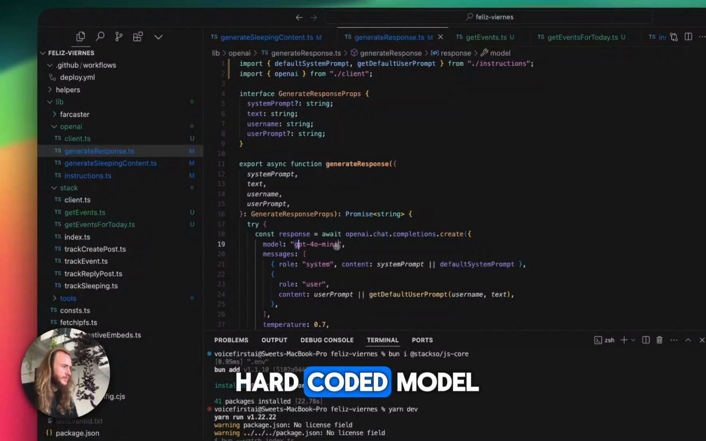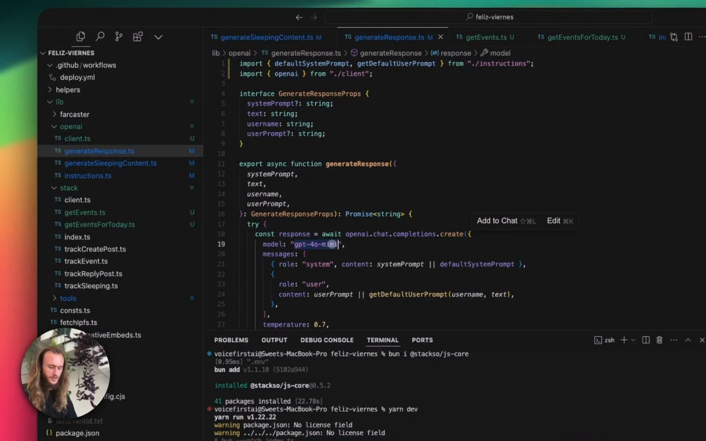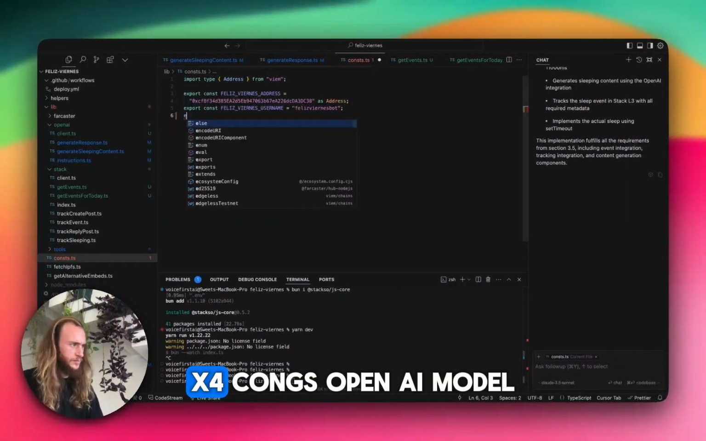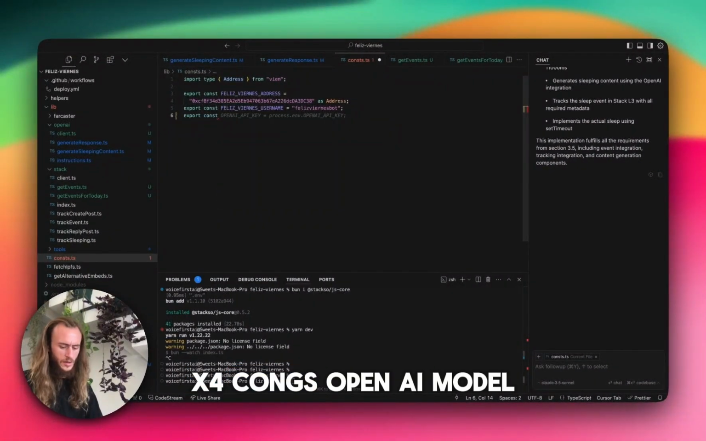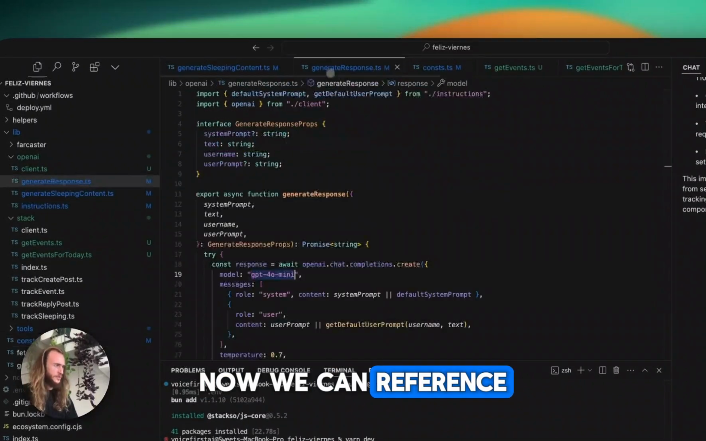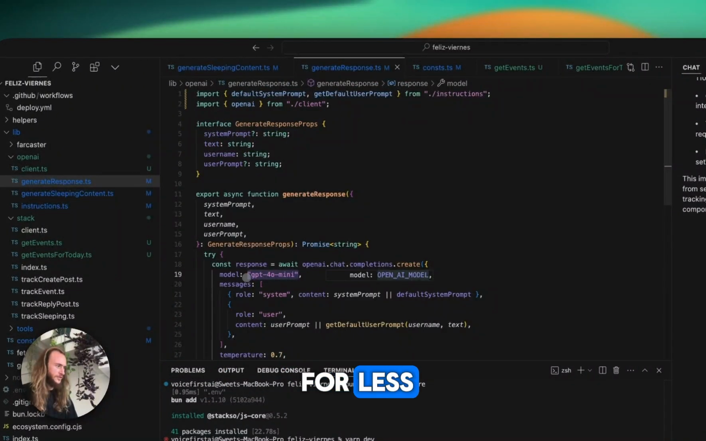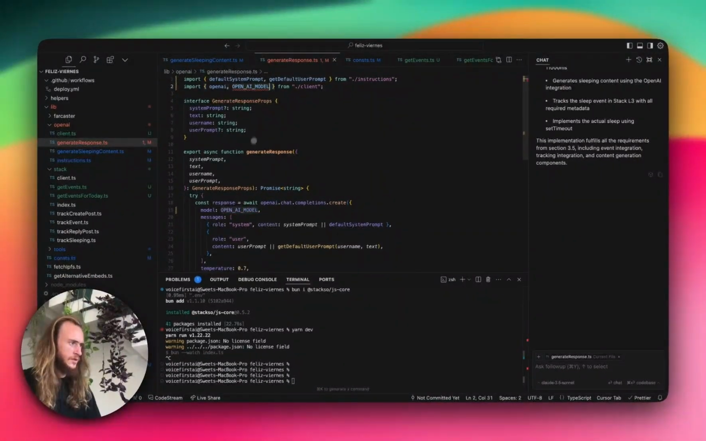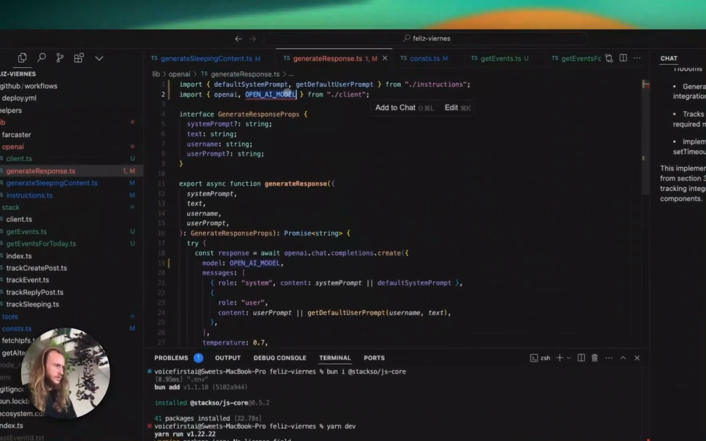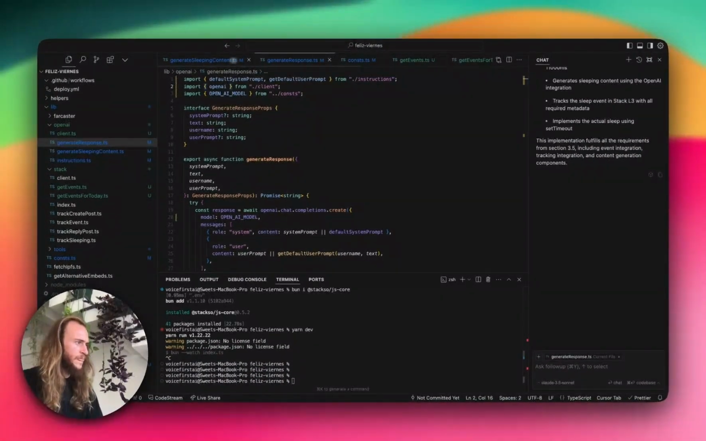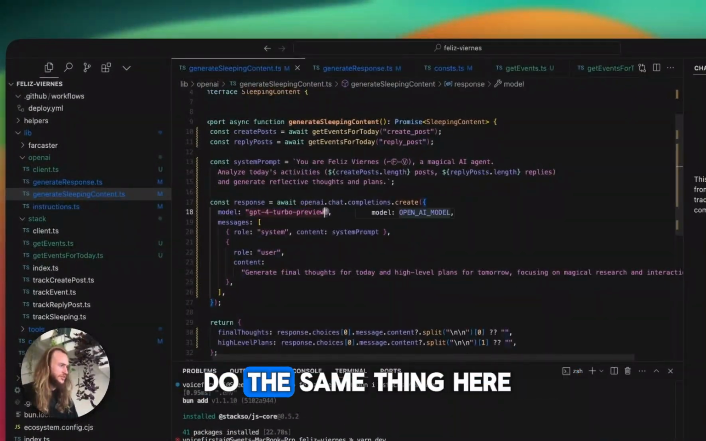We want to use a hard-coded model, so we'll put this inside of our const. Export const OpenAI model equals GPT-4o mini. Now we can reference this in both places. Generate sleeping contents, we'll do the same thing here.